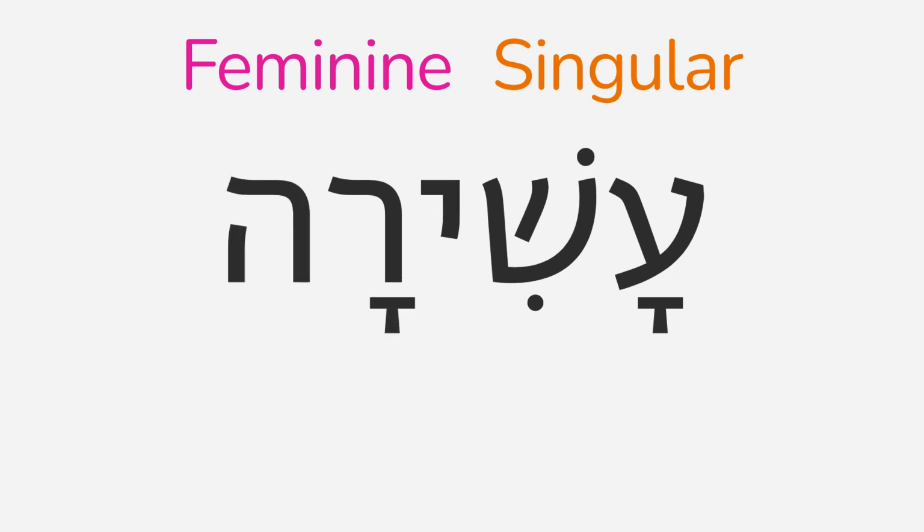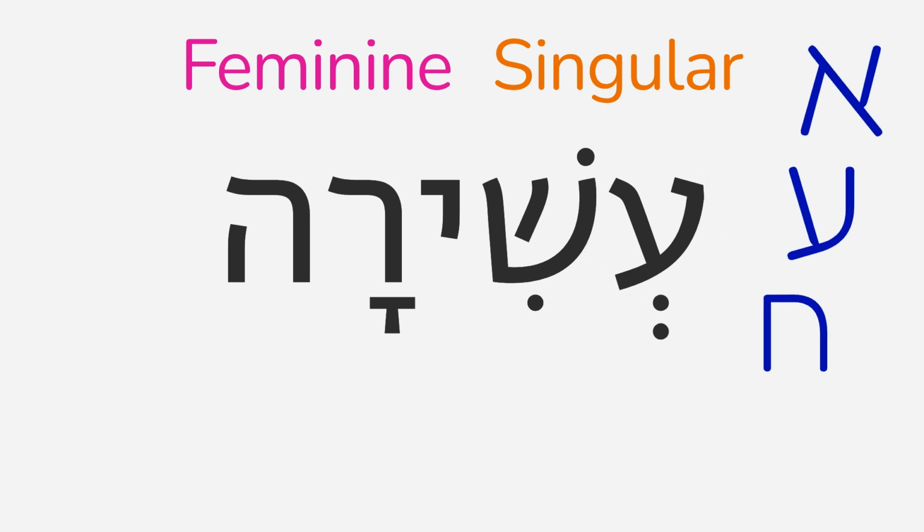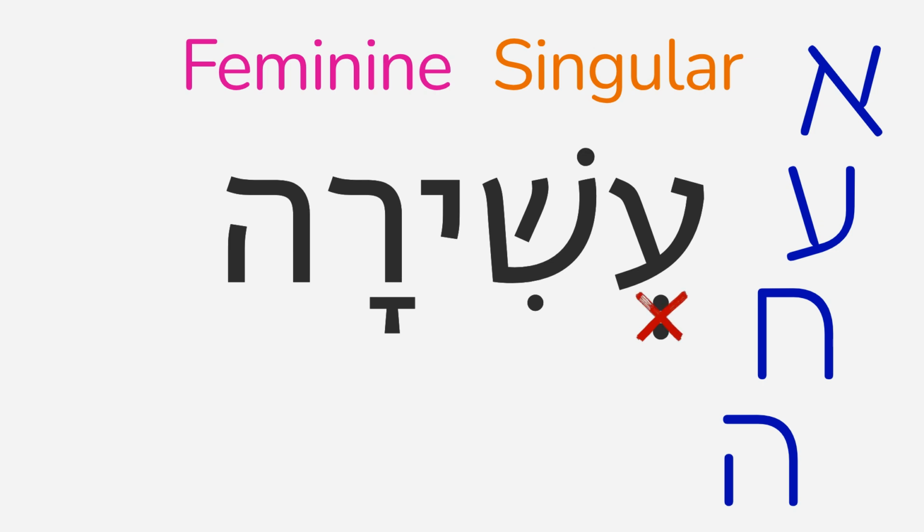And remember that when endings are added to many masculine singular forms of adjectives or nouns that have 2 syllables, the vowel of the first syllable will be shortened to a schwa. And this would happen with ashir, was it not for the fact that the first vowel is under a letter ayin. Remember that in our last lesson we learned that the letters aleph, ayin, chet, and hey rarely will take a schwa, and never will if they are the first letter of a syllable, as this ayin is.